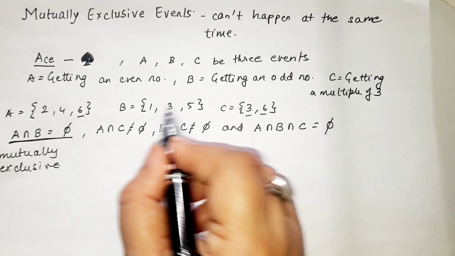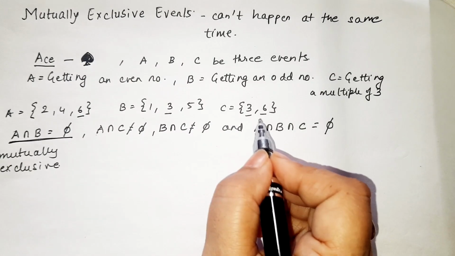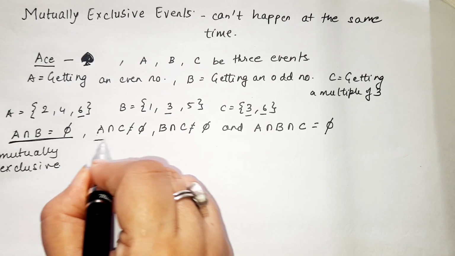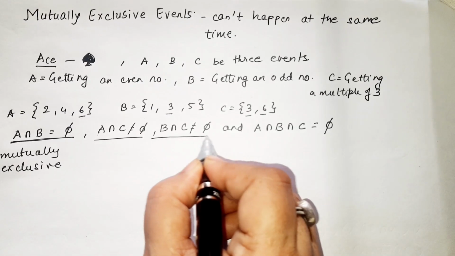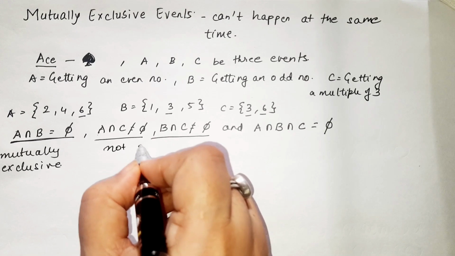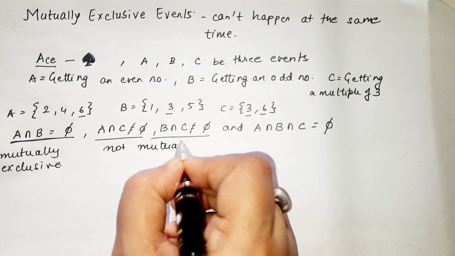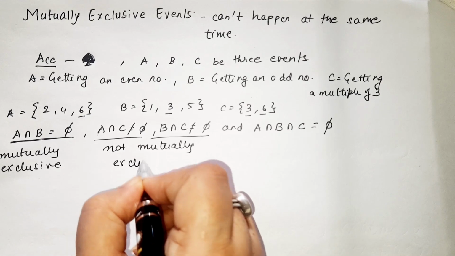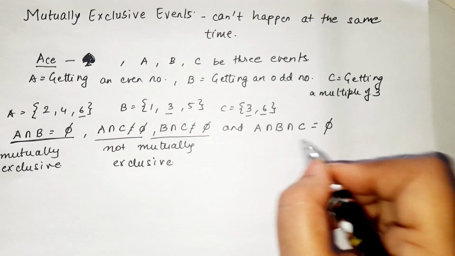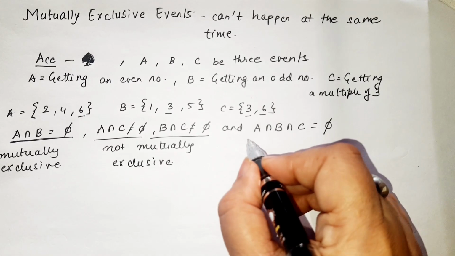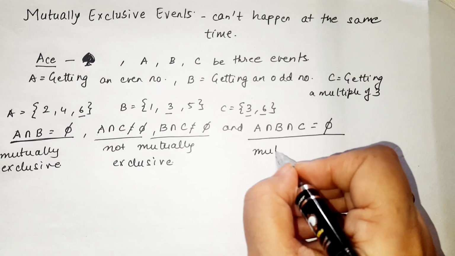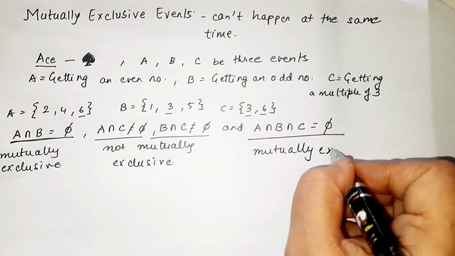We are having 3 in both the sets. We are having 6 in these two sets at the same time. So A intersection C and B intersection C, which are not empty, can be said as not mutually exclusive. And what about A intersection B intersection C, which is empty? Yes, they are mutually exclusive.